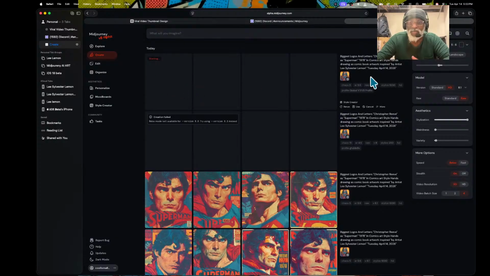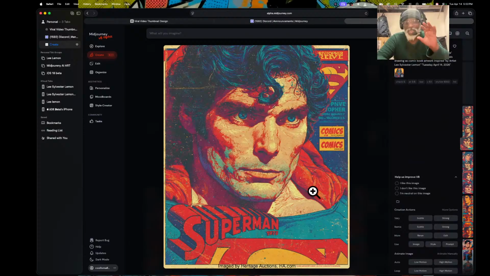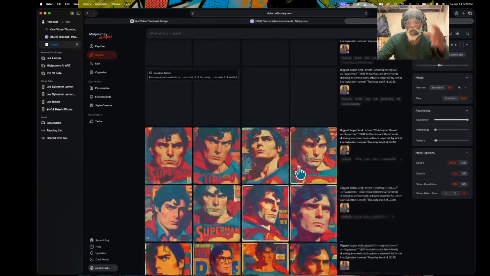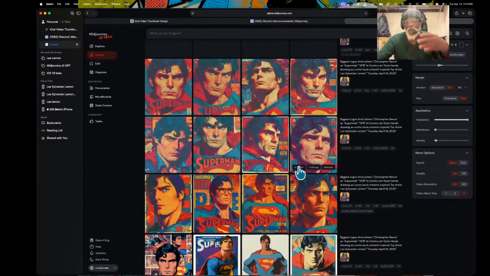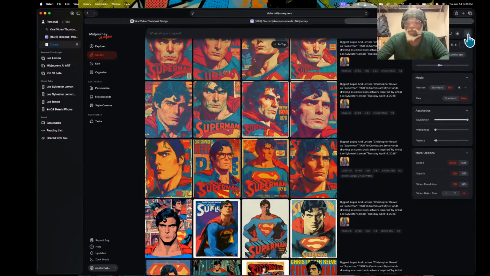And even right here, we've got it on relax mode, but relax mode is faster than what you had before. So I do see a bit of difference in the quality of each image. This definitely looks like Christopher Reeve as Superman 1987, but you can see it has an issue with the wording. So what we've got to do is go back to the prompts we made with Harley Quinn. We've got to look for the Harley Quinn version of the prompt.